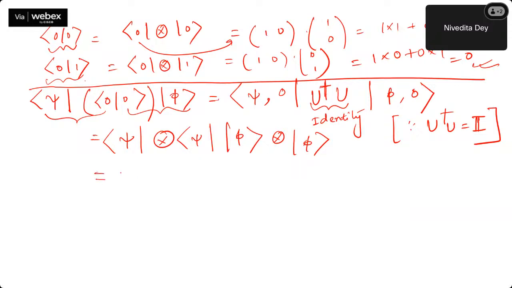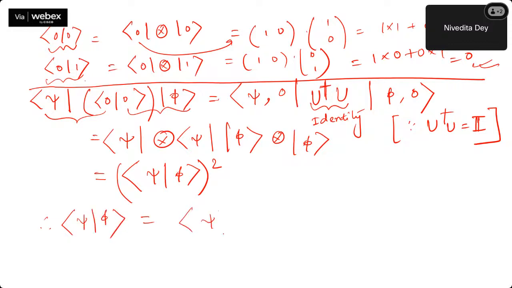So if that exists, then of course I can write it down. If I can write it down in this way, that means it is nothing but the inner product of psi and phi, whole square. Initially I started with the inner product of psi and phi. Right now I'm getting the inner product of psi and phi, whole square. If I am reaching this particular condition, what can I infer from this? I can infer that either my two states are orthogonal or two states are identical.